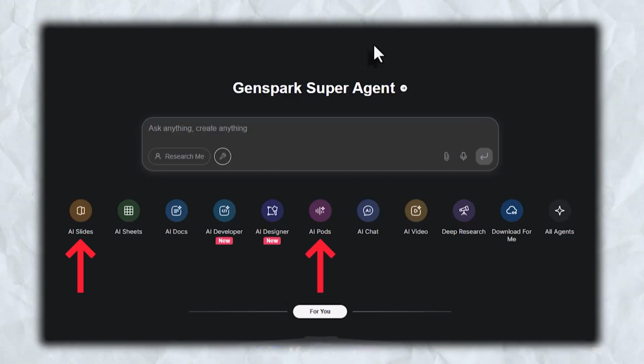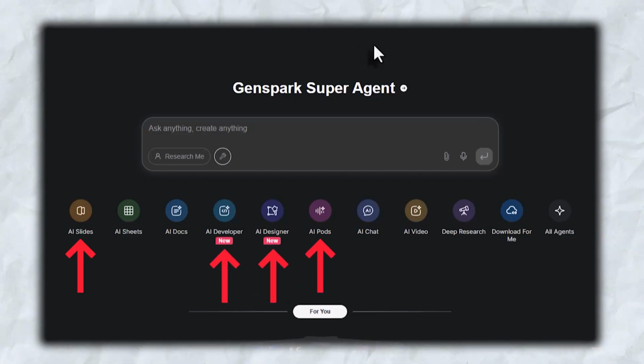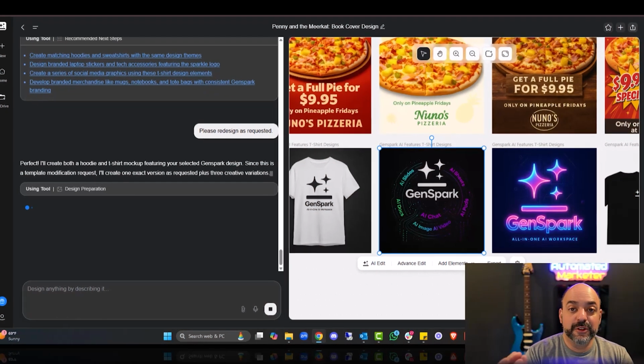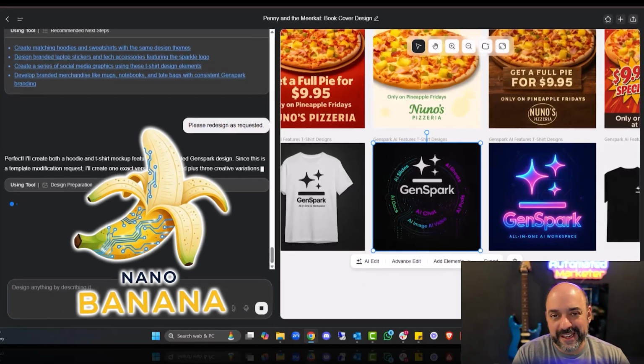So today we're going to go over GenSpark's incredible updates that now include AI slides, AI podcasts, AI development, and AI designer, which allows you to design posters and t-shirts. We now have access to Nano, which is Google's brand new image model, on top of having access to VO, which allows you to make videos directly in this tool. So today I'm going to walk you through exactly how to do this and how you can access it.